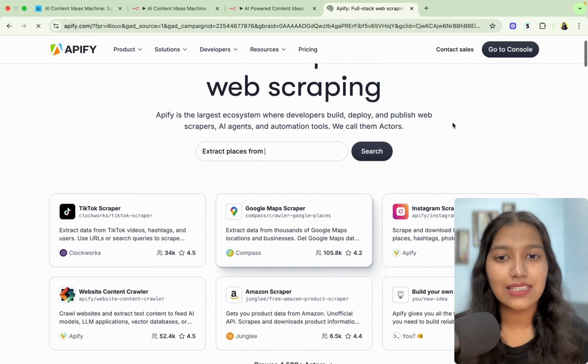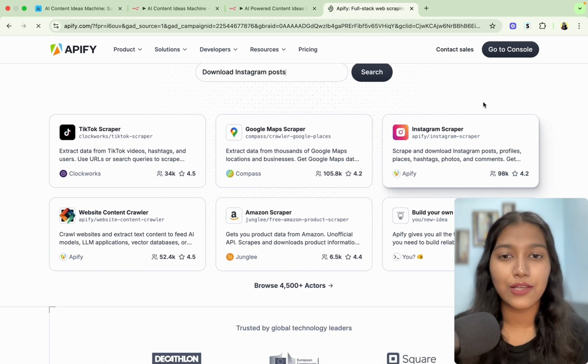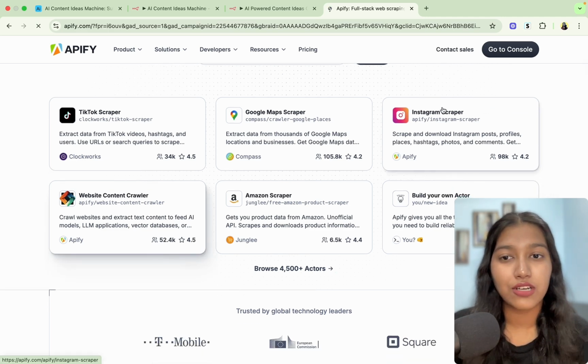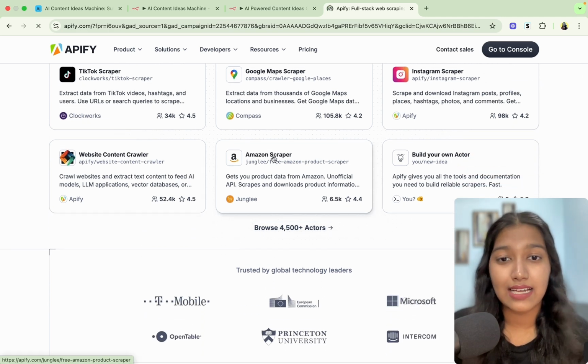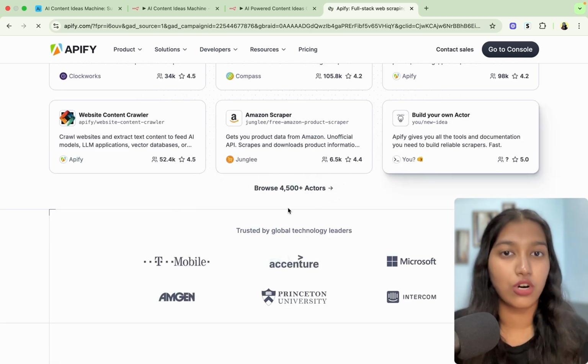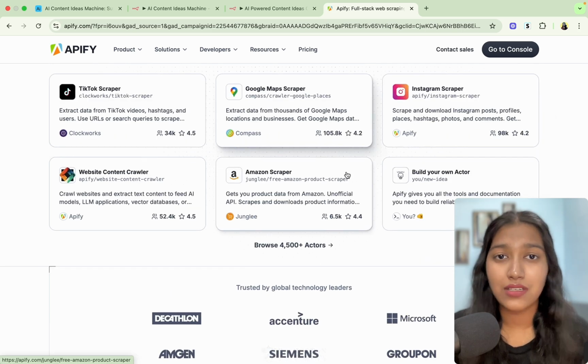So Apify is basically a place where you can find these scrapers that you can use within your automations without having to code. For example, you can scrape Instagram, you can scrape websites, you can scrape Amazon, and they have 4,500 more scrapers in their marketplace. And Reddit scraper is one of them.